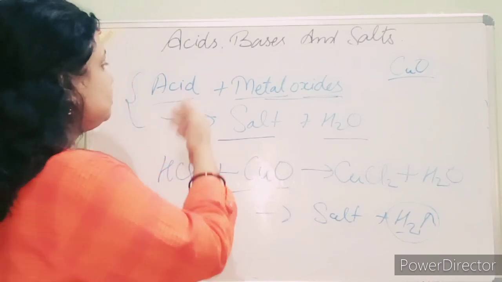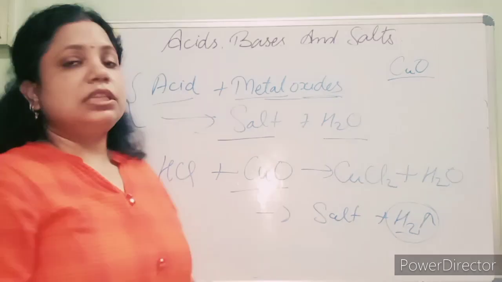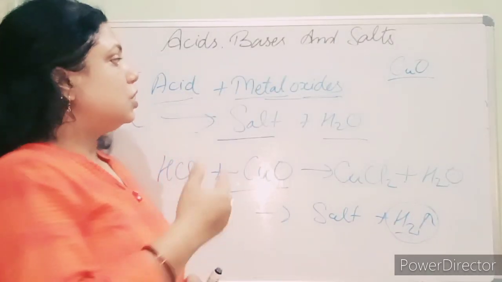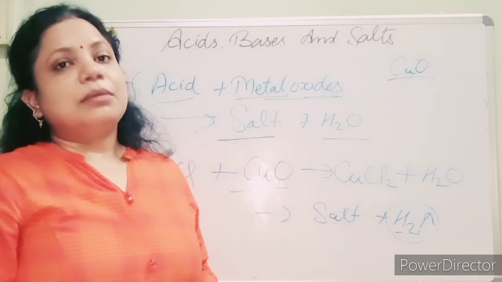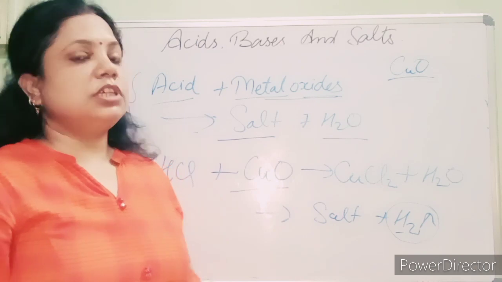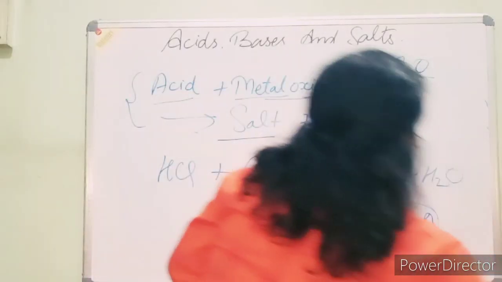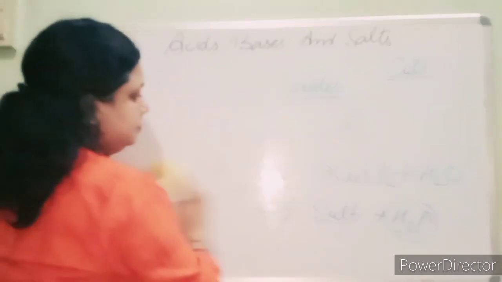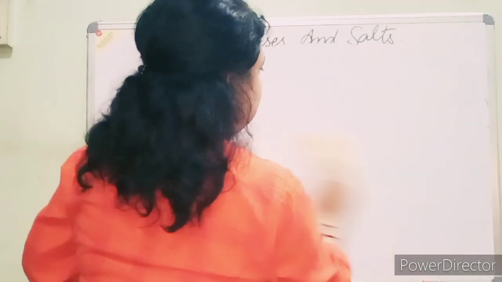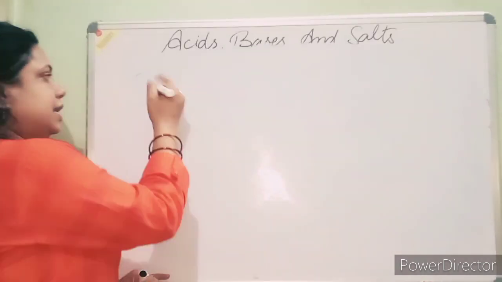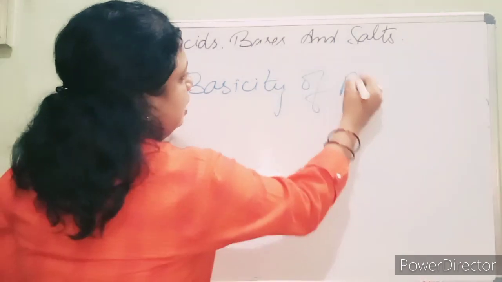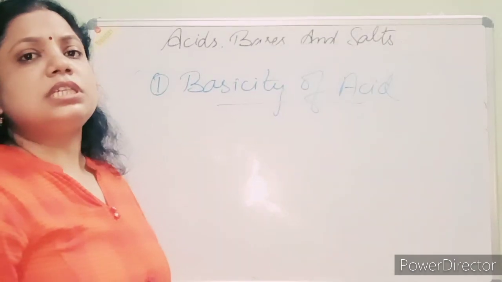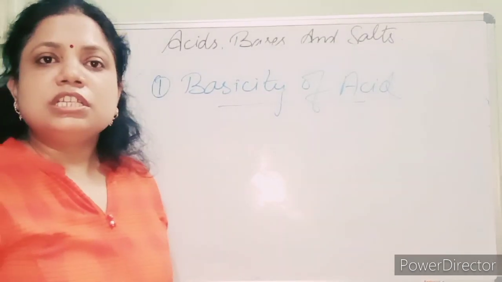Clear? Now, the fourth point we have seen: when the acid reacts with the metal oxides, it forms the salt and water, which is CuCl2. So students, these are the chemical properties of the acids, and one important point I want to share is the basicity of acids. What is that term, basicity of acids? Students, basicity of acids means how many hydrogen ions are released in their aqueous solution.